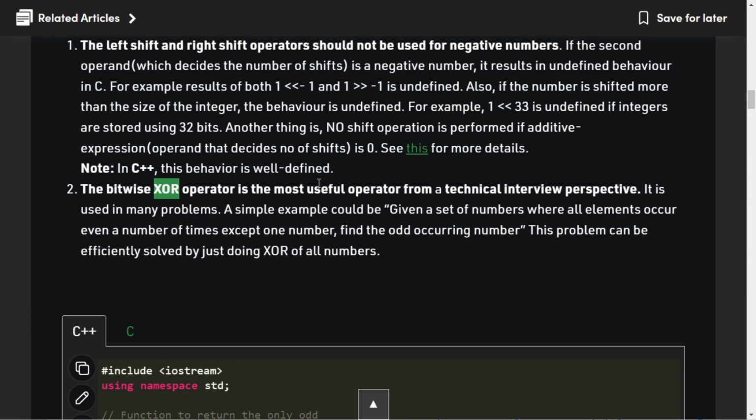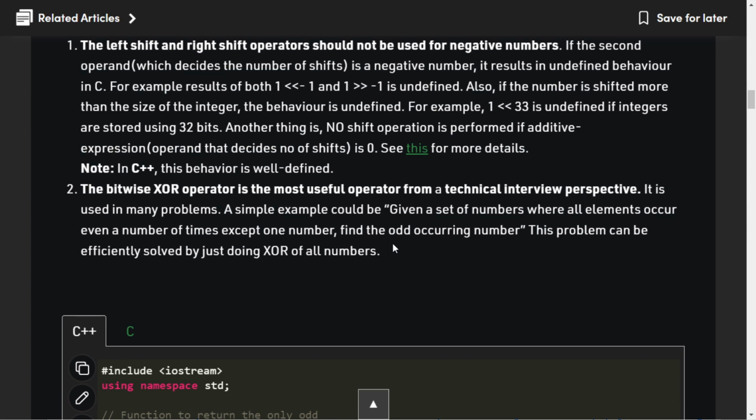So for example, we are given a set of numbers where all elements occur an even number of times except one number. One number is occurring only one time. बाकी सारे numbers even number of times occur कर रहे हैं, पर एक number odd number of times occur कर रहा है. And we have to find that number. You will think about some brute force solution. You may approach some other solution, but there is a really simple solution for this problem. We have to just find the XOR of all the numbers.